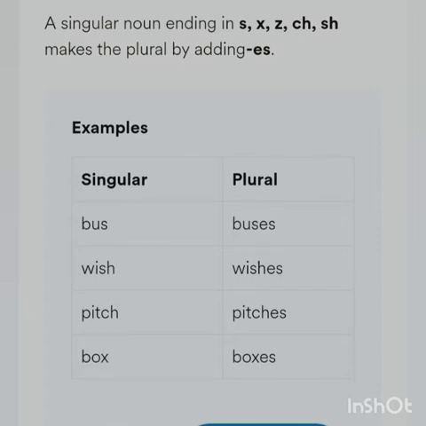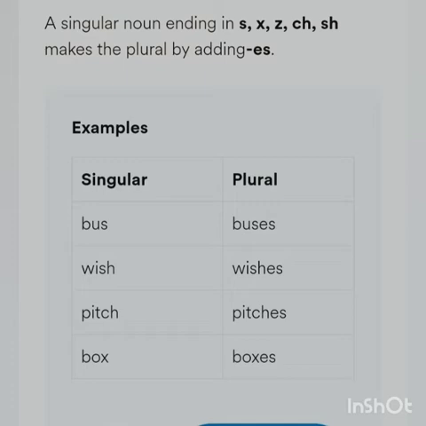A singular noun ending in s, x, z, ch, sh makes the plural by adding es. See the examples. Bus, buses. Whiz, whizzes. Pitcher, pitchers. Box, boxes.